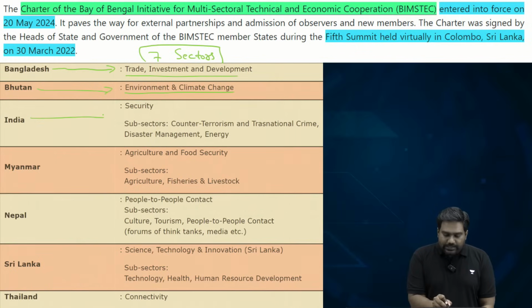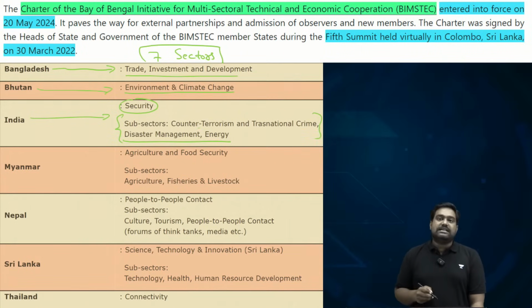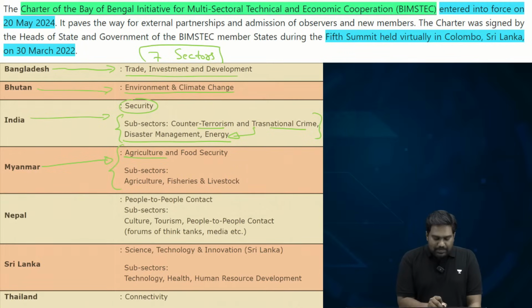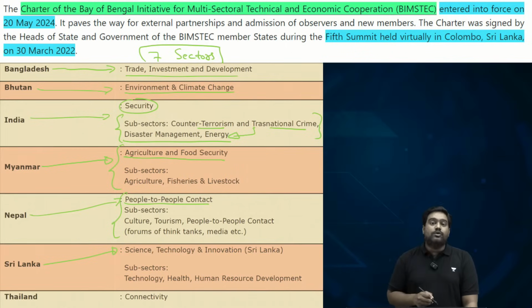India heading the security sector, dealing with terrorism, crime, energy, disaster management. Myanmar heads agriculture and food security. Nepal heads people-to-people relations and cultural relations. Sri Lanka provides leadership to the science and technology and innovation sector, and Thailand provides leadership to the connectivity sector.